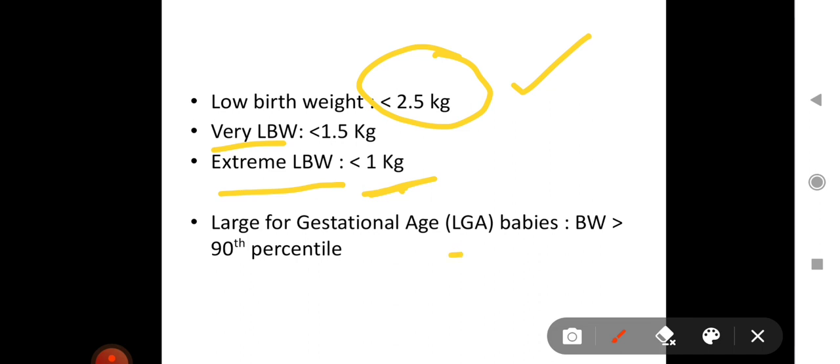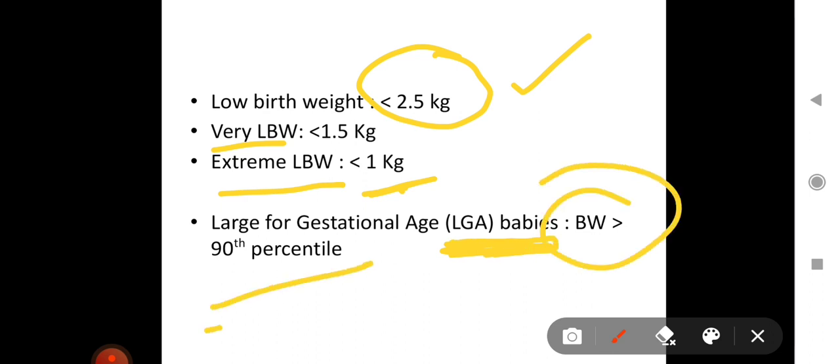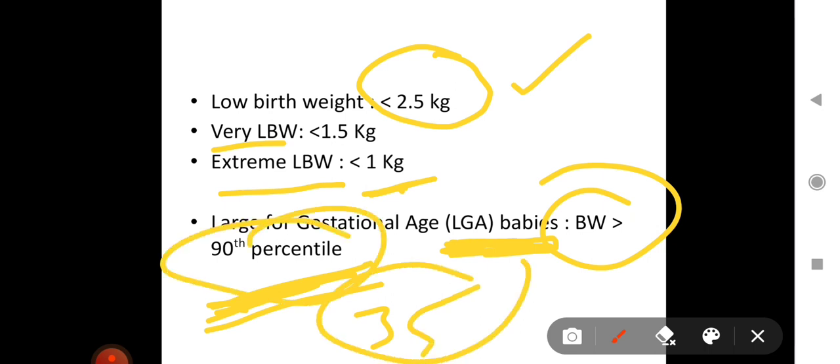Next is large for gestational age, that is which of the babies are termed as LGA babies. Birth weight of more than 90th percentile for that particular sex or gestational age is termed as large for gestational age babies. What 90th percentile here means is, if a baby born at 35th week has a certain weight which is more than 90th percentile for that 35 week of gestation, then that is termed as LGA.